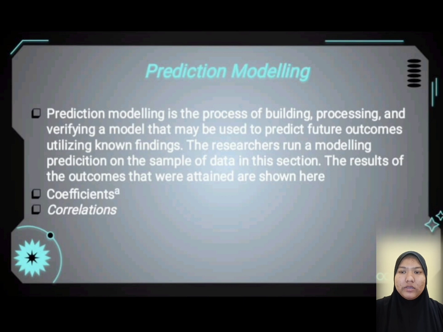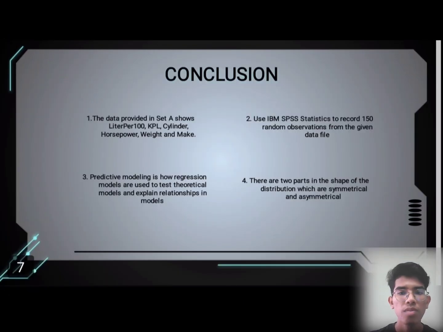In conclusion, the data provided in set A shows liter per 100 km, cylinder, horsepower, weight, and make. SPSS Statistics is IBM statistical software suited for data management, advanced analysis, multivariate analysis, business intelligence, and criminal investigation.